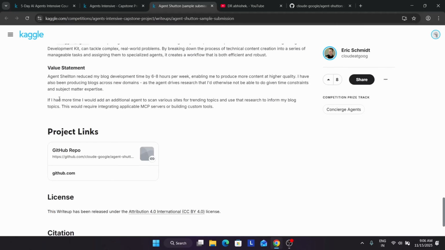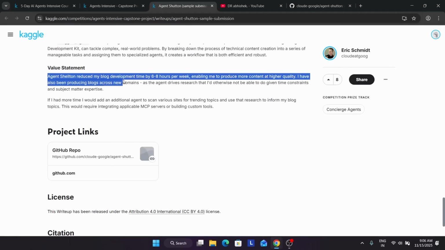And then here you can see the value statement, what value it is creating. So it helps to reduce the blog development time by 6 to 8 hours per week, and in this time you can do something productive. And if you are making it for education purposes, think about how it will help villagers and people from lower, poor families to uplift their careers and learn new things free of cost. So here you can see this is the value thing you need to understand.